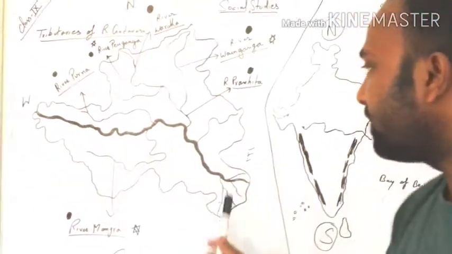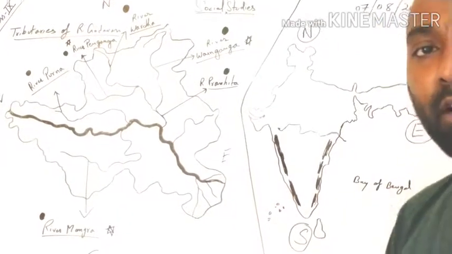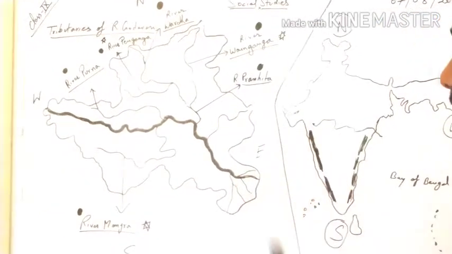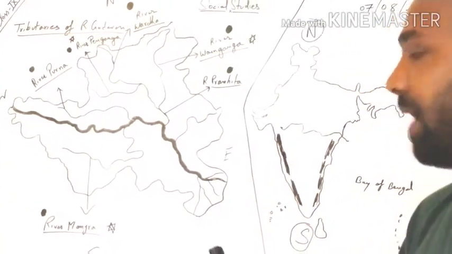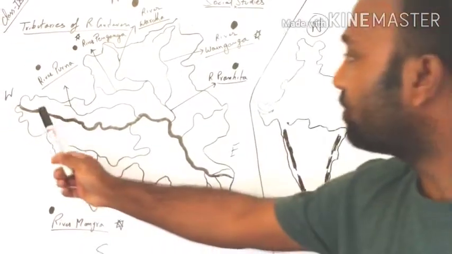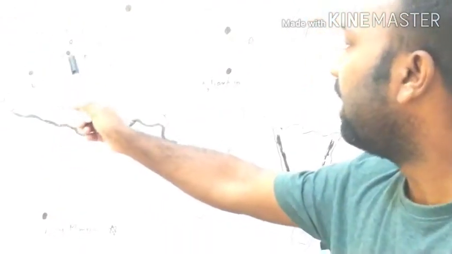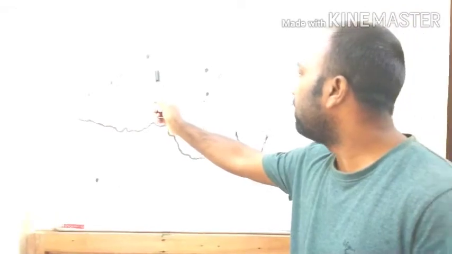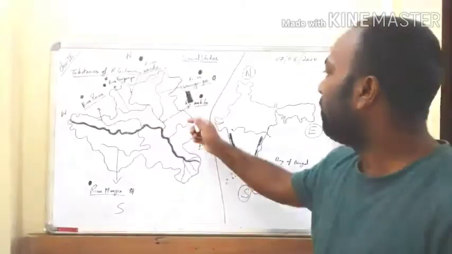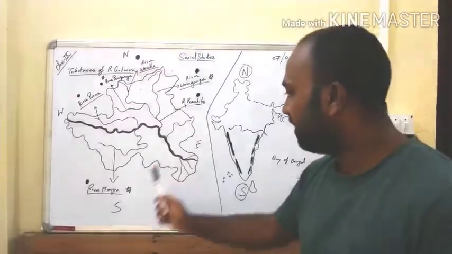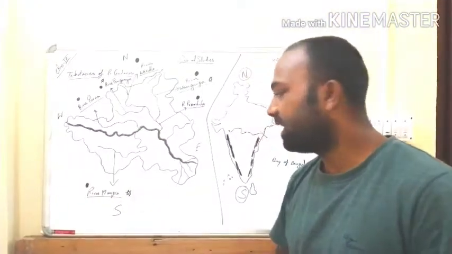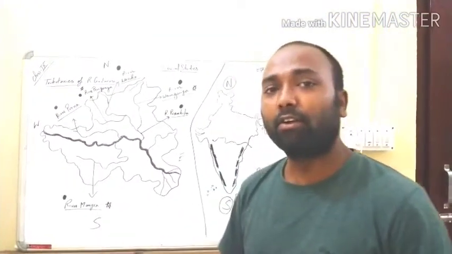While flowing from west to east, it is joined by a number of rivers, which form a huge dendritic pattern. Let us see what those rivers are: River Puran, Panganga, Vaja, Venganga, Pancha, Banjara. These are the tributaries of river Godavari.